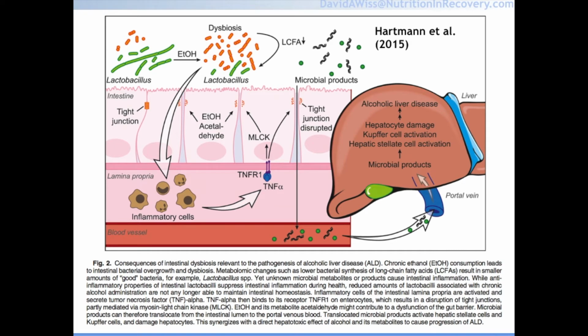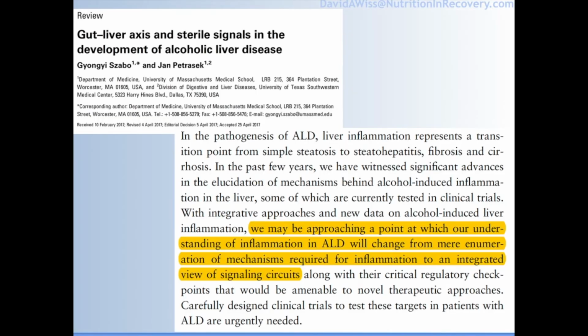It shows that the dysbiosis activates the inflammation. The inflammation actually causes the disruption of the tight junction, and then little particles leak through to the blood, through the portal vein to the liver, and those microbial products activate the inflammatory process, and the inflammatory process leads to alcoholic liver disease. We once thought it was the ethanol that caused alcoholic liver disease, and now we know it's all of the microbial products and other things in the blood which reach the liver that shouldn't be there.